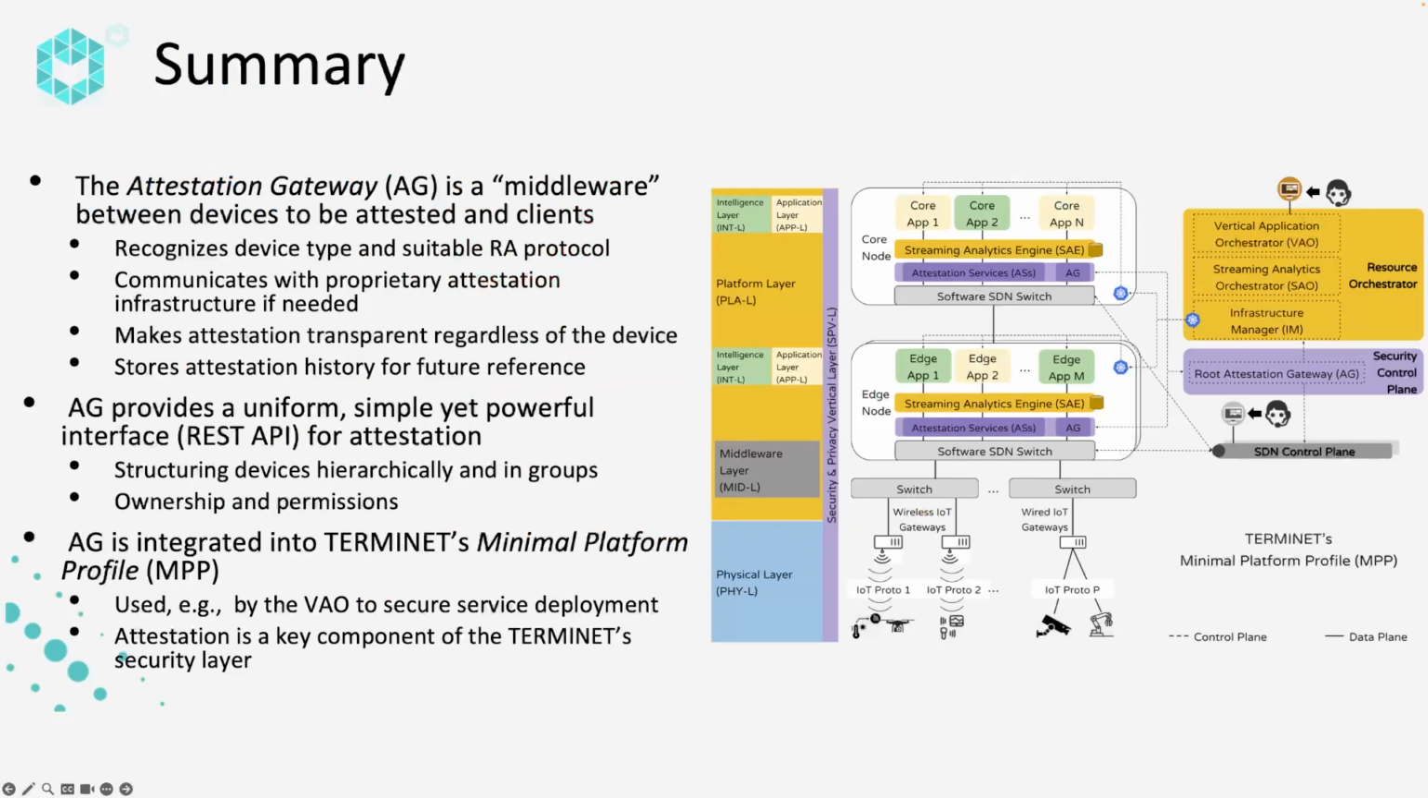Let us conclude by summarizing the Attestation Gateway. First, note that the Attestation Gateway can be understood as a middleware between the devices and the clients. From the client's perspective, it is agnostic to the device type and the attestation protocol. It can also act as a proxy between the clients and proprietary attestation solutions like Intel's attestation service for SGX.